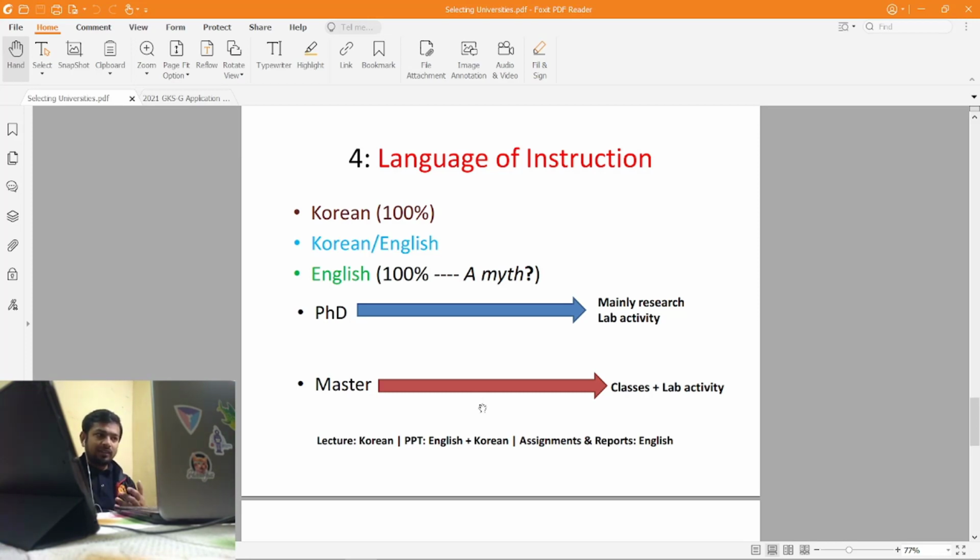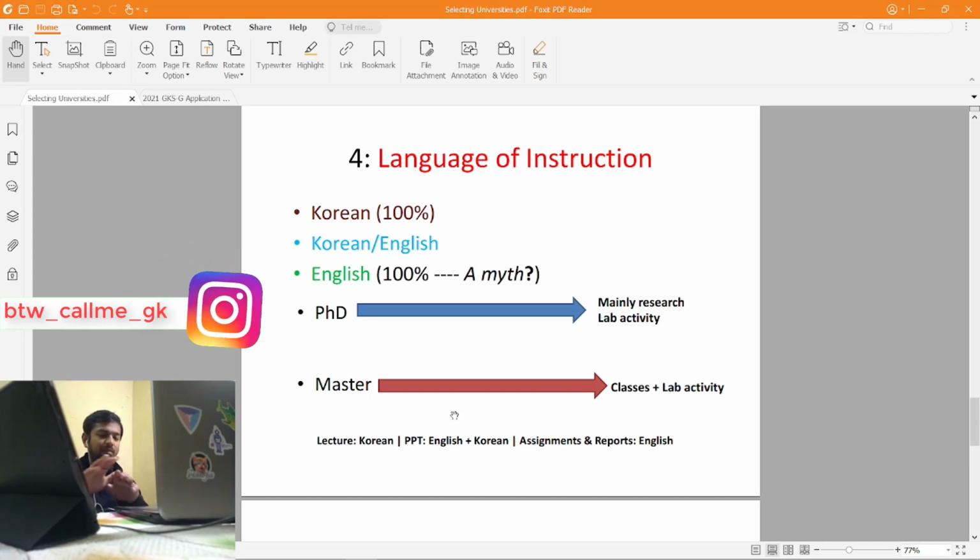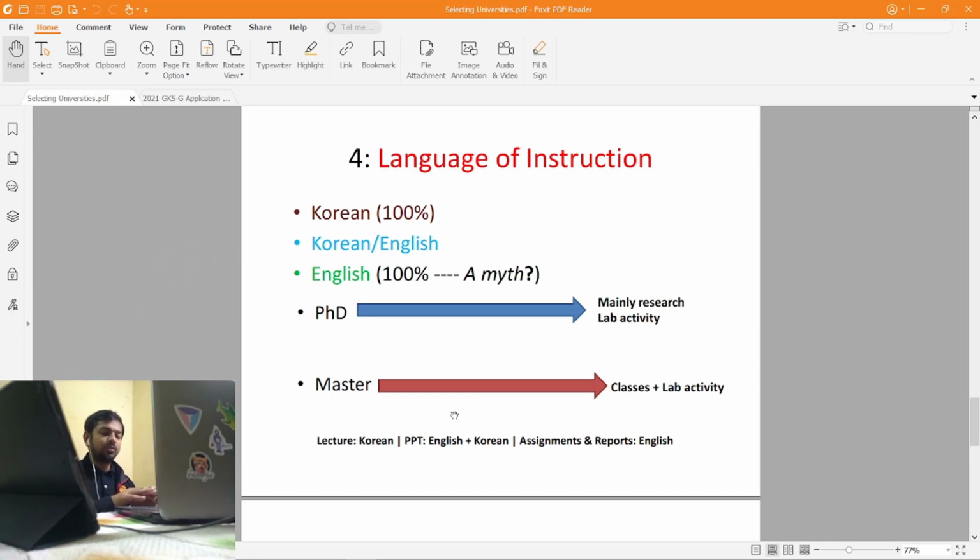So as I was saying, in Korean and English, or maybe in English 100%, there's a possibility that lectures may be in Korean, and the PPT which the professor will be showing will be in Korean plus English, and then assignments and reports which you'll have to submit, you can submit in English. So this leniency will be provided to you even if it's a 100% Korean course.